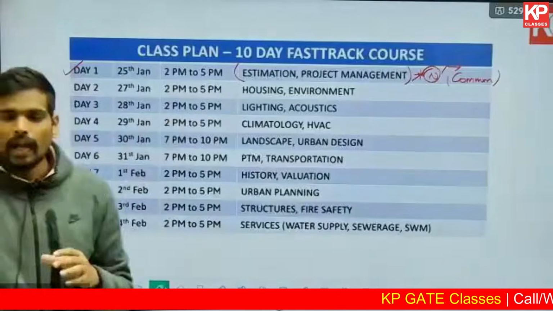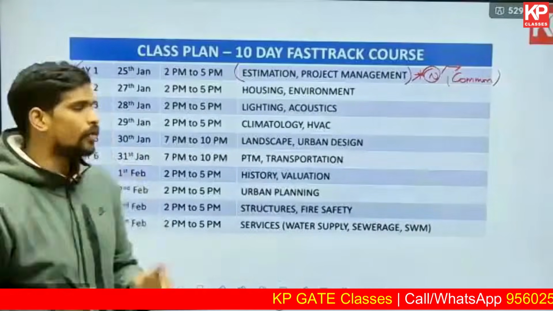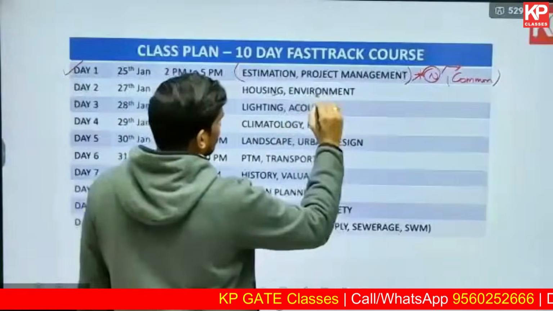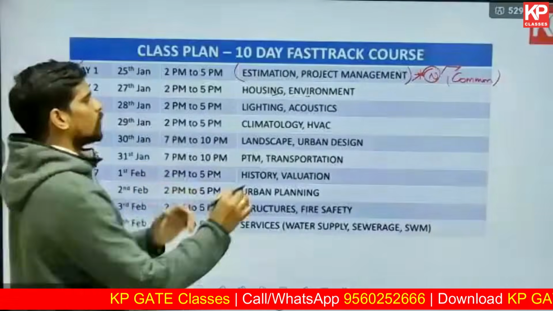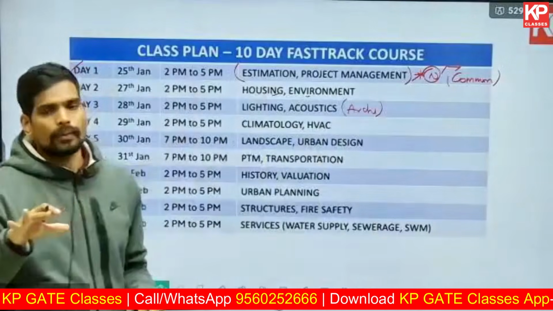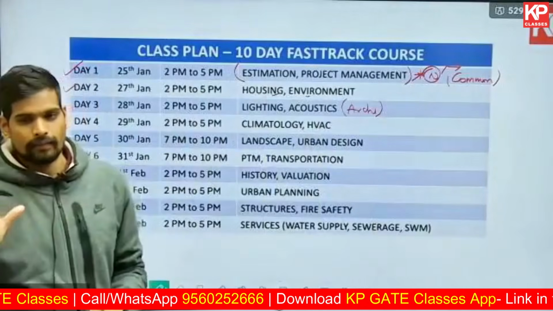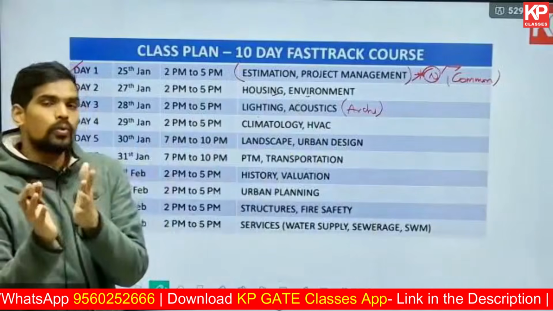Housing and environment. I personally feel you can prioritize those subjects which are in the common part because that's where you have the maximum weightage. Housing and environment also are common part subjects, so that is also important. Lighting and acoustics comes under the architecture part. Weightage is a bit lower because architecture part together will have only 25 marks of weightage. That said, lighting and acoustics will have a weightage of 2 to 3 marks.